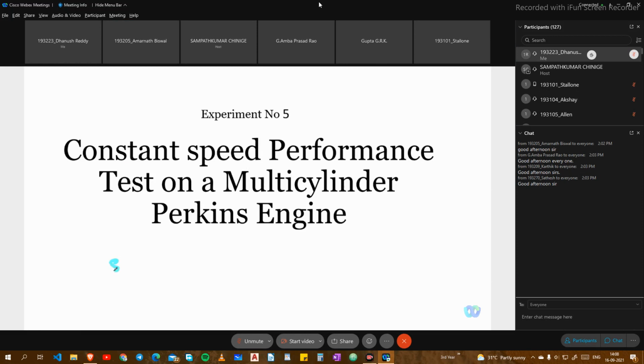Water flow not being adjusted in the second experiment doesn't mean that the engine was not given coolant. Both engines have water flow for cooling the cylinder, and in the heat balance test there is an additional water flow circuit through which we load the dynamometer.